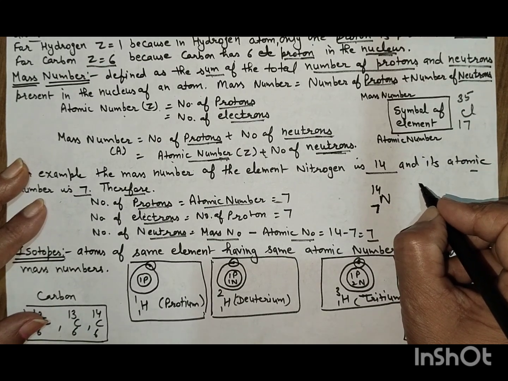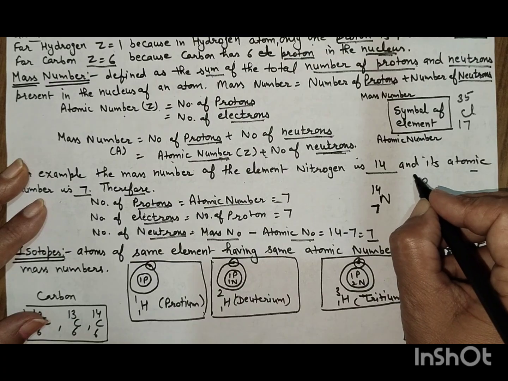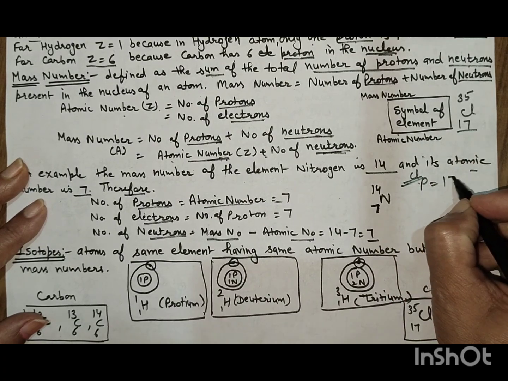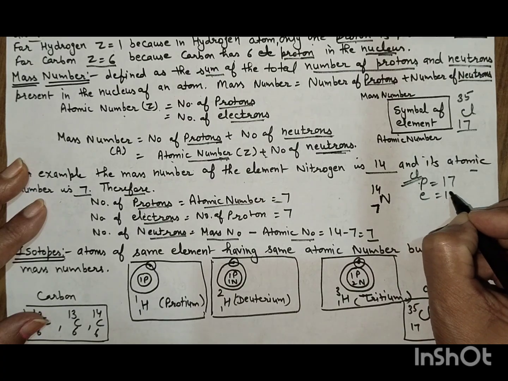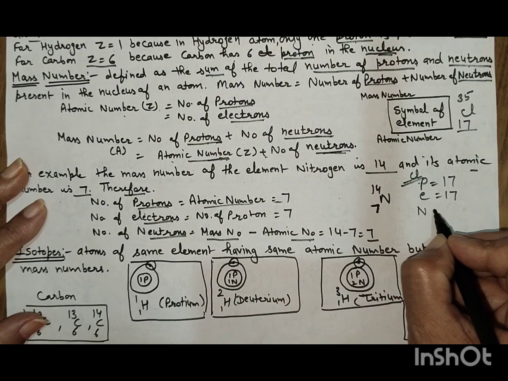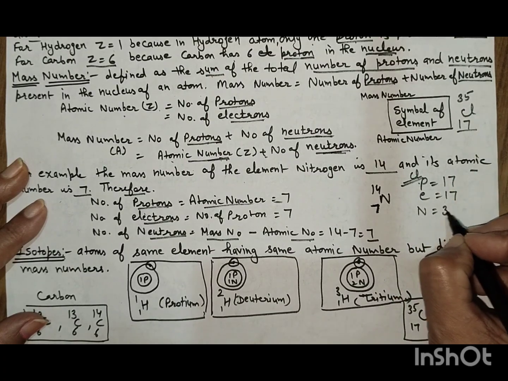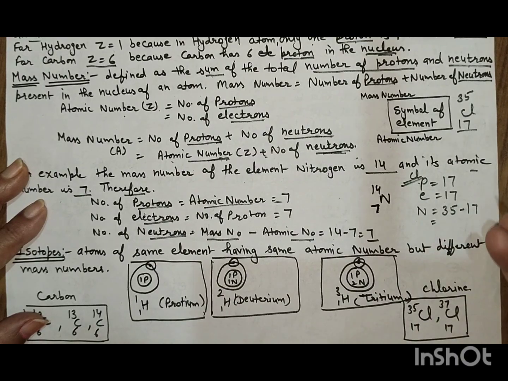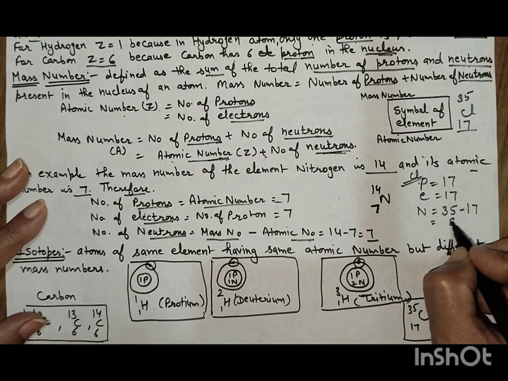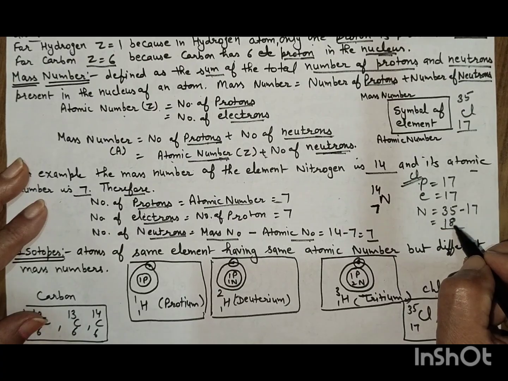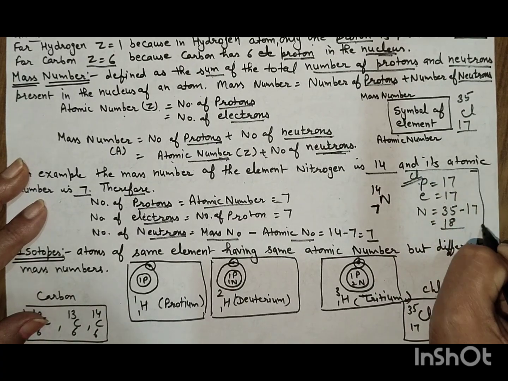Now we will find out for chlorine. Number of protons for chlorine is 17. Electrons 17, and neutrons are mass number minus atomic number or number of protons. These are 18. 18 neutrons are present in chlorine. This is for chlorine.